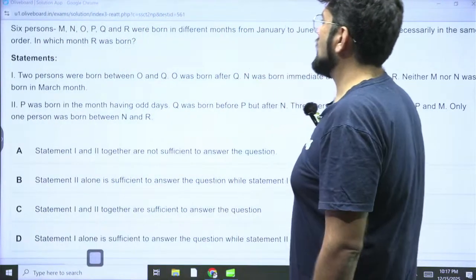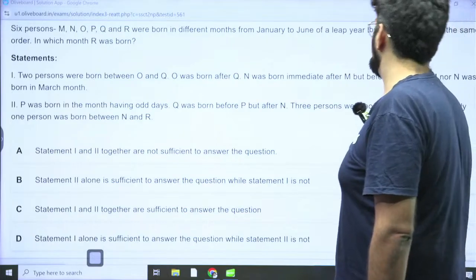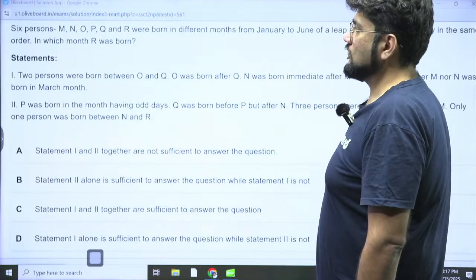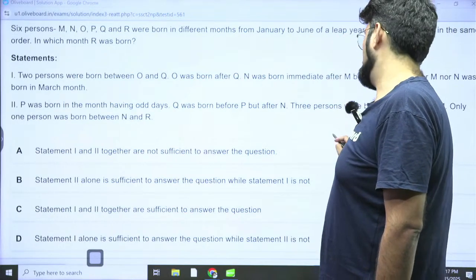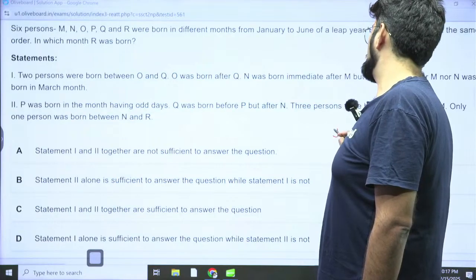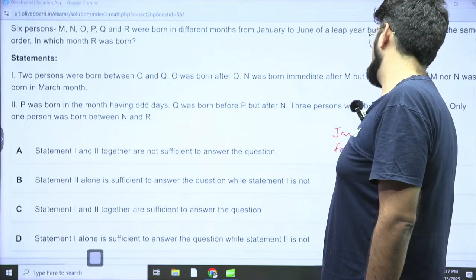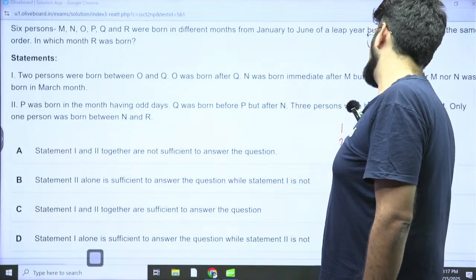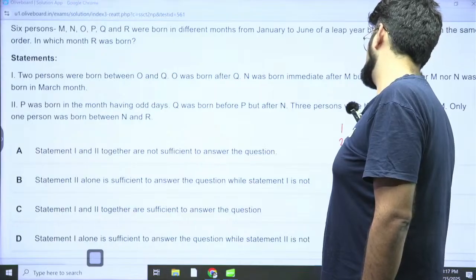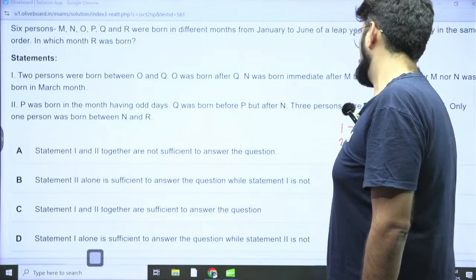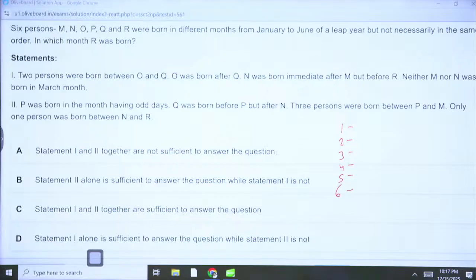6 persons were born in different months from January to June of a leap year, but not necessarily in the same order. In which month was R born? All right. So January to June: January, February, March, April, May, June. This is easier. So in which month was R born?